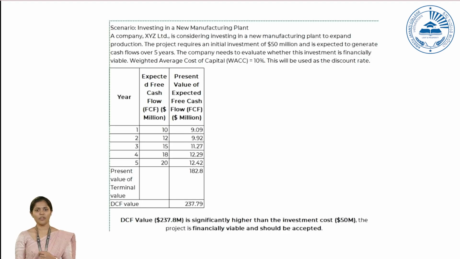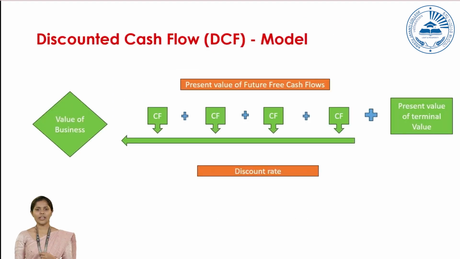This is the concept of the DCF model. Here is the pictorial depiction of the discounted cash flow model. Simply, the discounted cash flow model helps to determine the value of a business. The value of a business means the intrinsic value, true value or fair value of a business, investment or project. Then how can we arrive at the value of the business? By considering the future cash flows. We have to sum up the future cash flows.